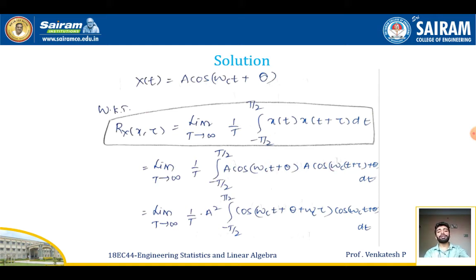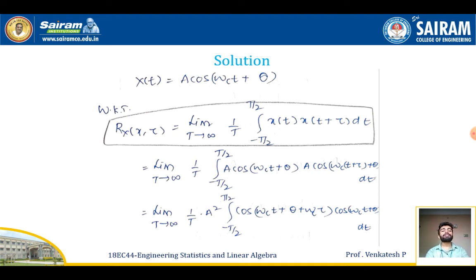So limit T tends to infinity. Multiplying A with A, I'll be getting A square. Taking A square outside, I'll be getting A square by 2, limit minus T by 2 to plus T by 2, cos of omega c t plus theta plus omega c tau, cos of omega c t plus theta, dt.